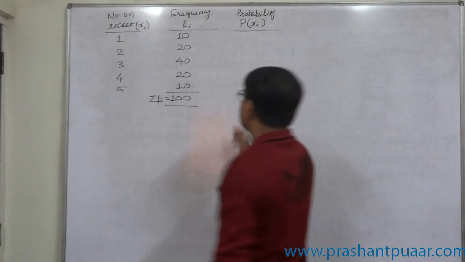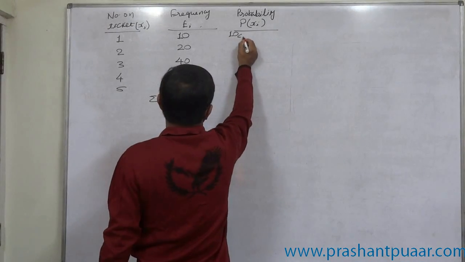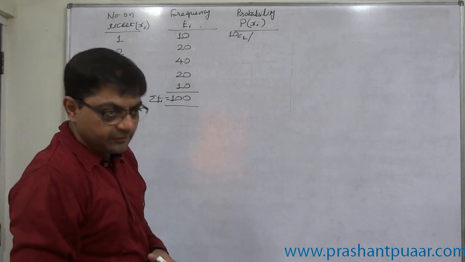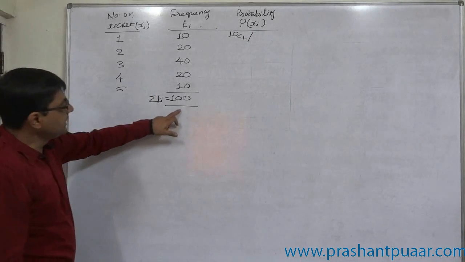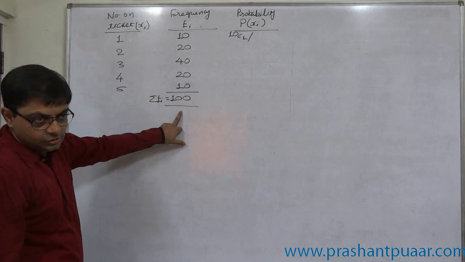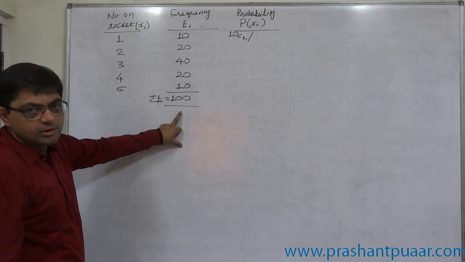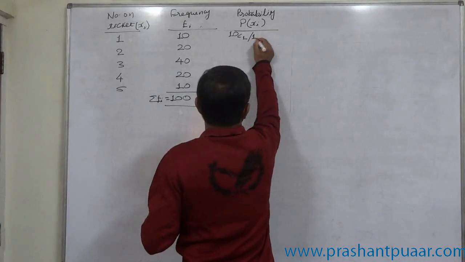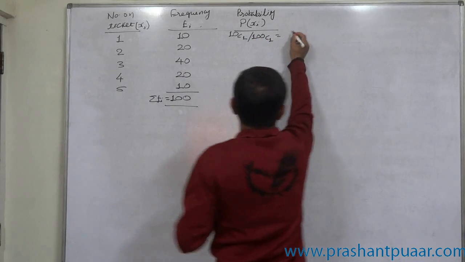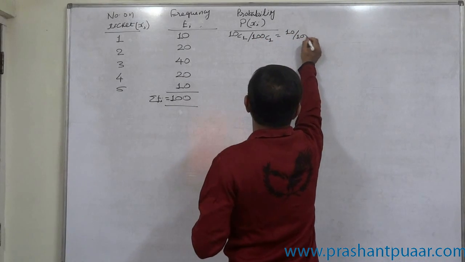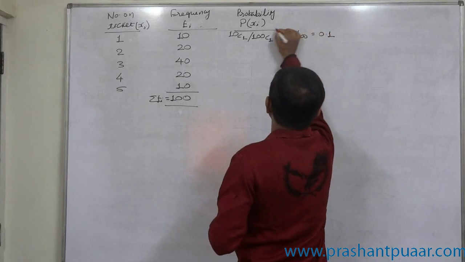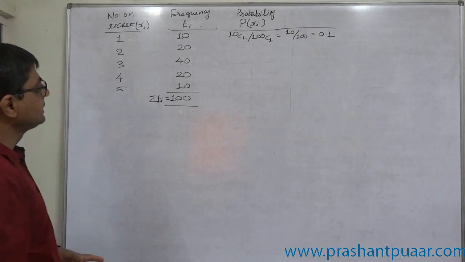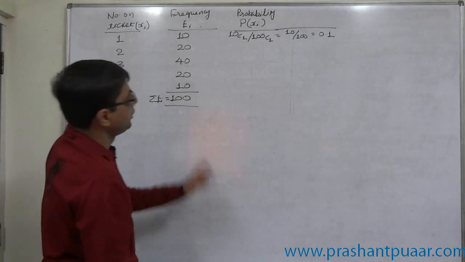So total number of favorable cases will be 10C1, because out of 10 tickets, 1 can be drawn in 10C1 ways. Ultimately, we are drawing one ticket out of 100. So total number of possible outcomes will be 100C1, 1 out of 100. And it is nothing but 10 by 100, or 0.1. So ultimately, the probability of getting 1 on the randomly selected ticket is 0.1.